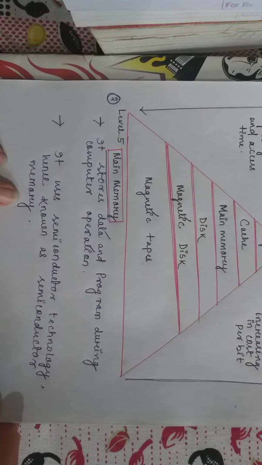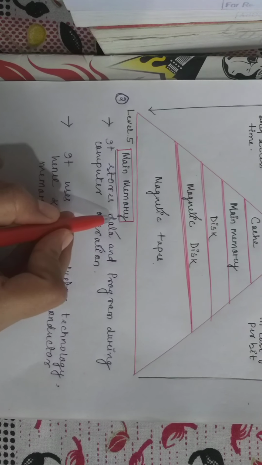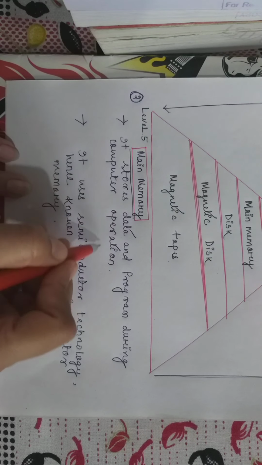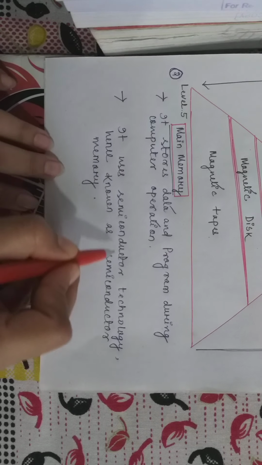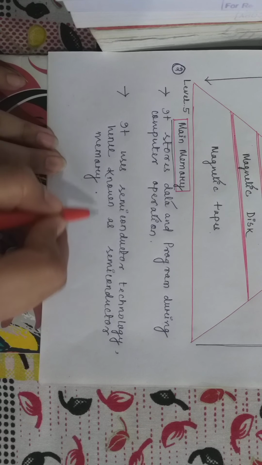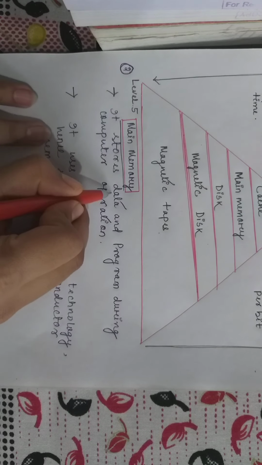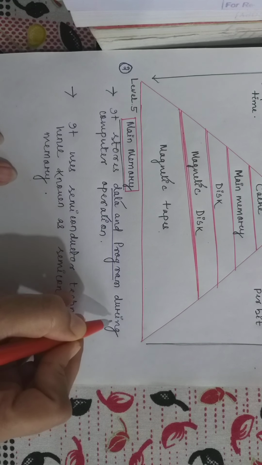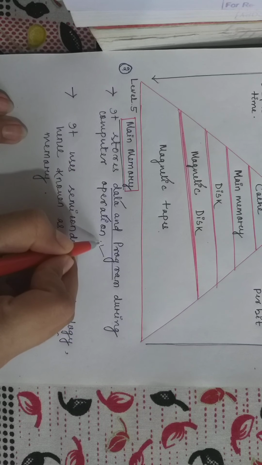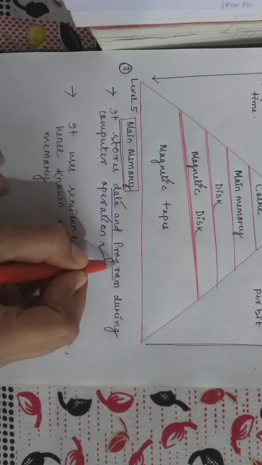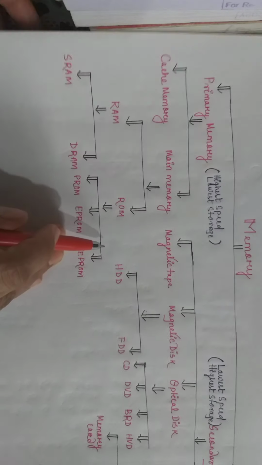And the second topic is the main memory. The main memory stores data and programs during the computer operation, and it uses semiconductor technology, hence it is known as the semiconductor memory. That means the main memory stores the data and programs only during the computer operation. When the computer operation is carried out, the data and programs are stored in main memory. This is the memory structure.